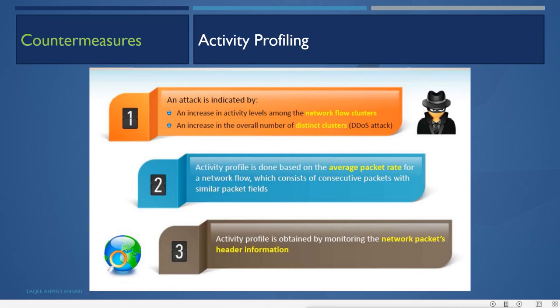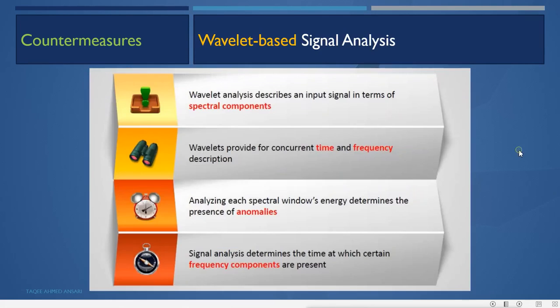So it is the average packet rate, like a server is handling a certain average number of packets per minute, per hour or per day. Now if it suddenly increases, you can find this by monitoring the network and checking the headers of the packets which are coming. That is activity profiling.